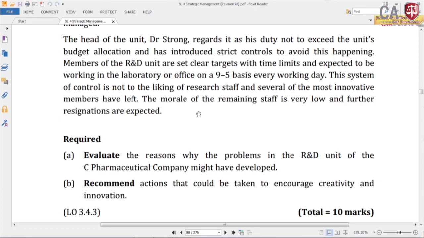One option is to remove Dr. Strong. This guy is a fully academic guy and very difficult. He wants to see the members adhere to these rules as they are. So, you have to replace this guy first. The second thing is you have to introduce a more flexible, more organic type of organizational structure, that includes more flexible HR policies, for example, more flexible working arrangements, and teamwork should be encouraged.